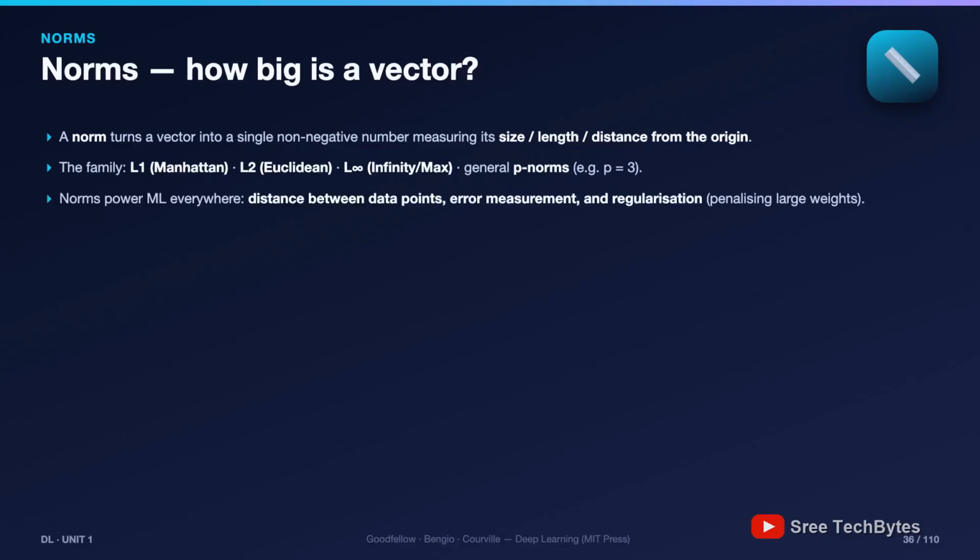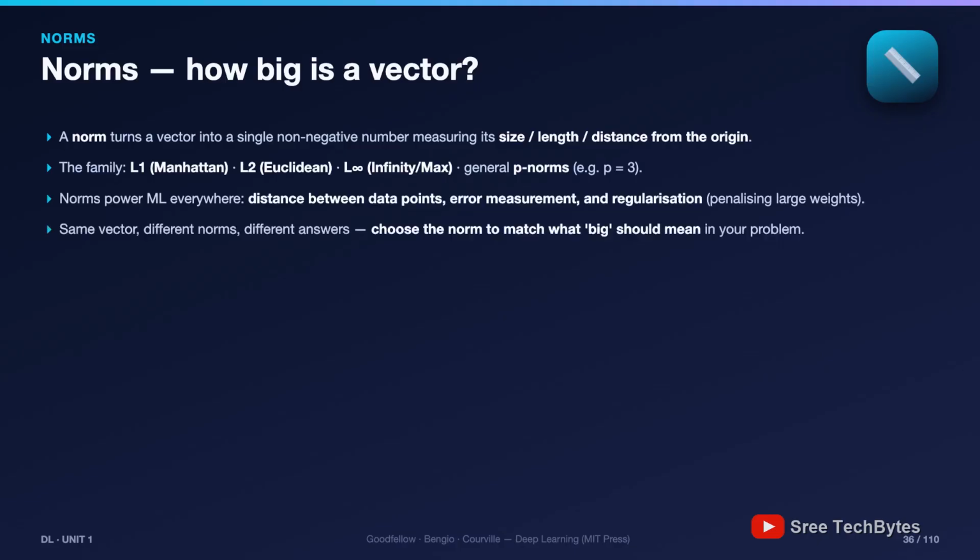All of them come from one master formula, the p-norm. Plug in p equals 1, 2 or infinity, and out pop the family members. Let me give you the running example we'll use for the next 3 slides. Take the vector 3, minus 4.